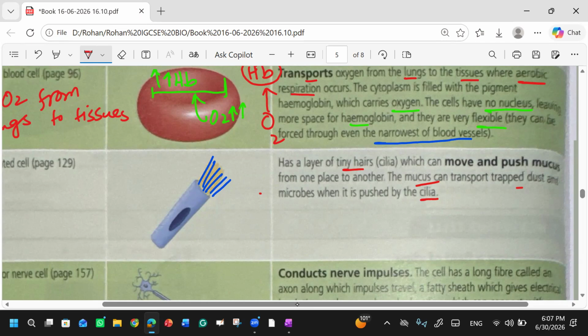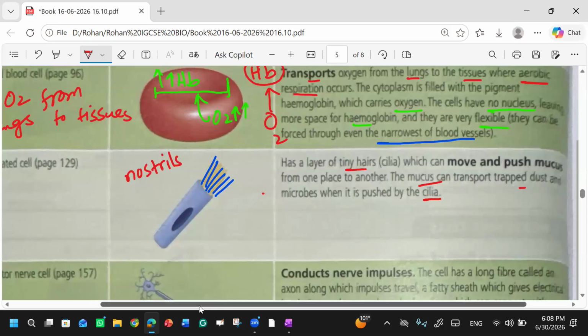Otherwise, what will happen? If cilia were not there, all the dust present in the air would be in our lungs. So you can say they are providing a filter. They are a filter present in our nostrils. Whenever we breathe in air, no matter what is present in it, all the dust particles will be trapped by our nostrils. All the dust will be accumulated within our nostrils and trapped by the mucus present there.